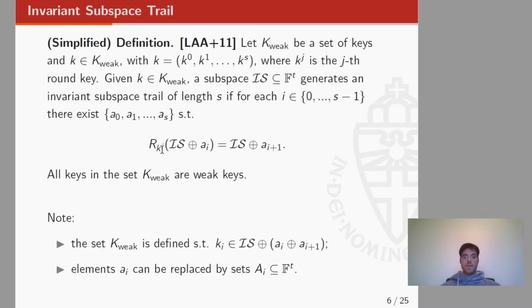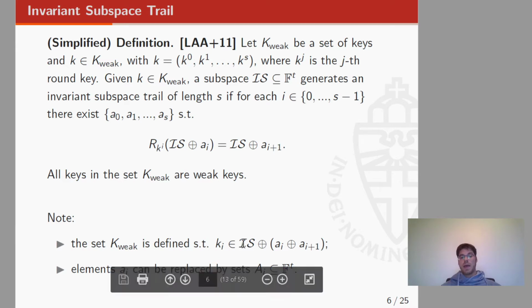As I just said, there is a crucial relation between the cosets that satisfy this condition and the set of weak keys. For example, the subkey ki must belong to this coset of Is.